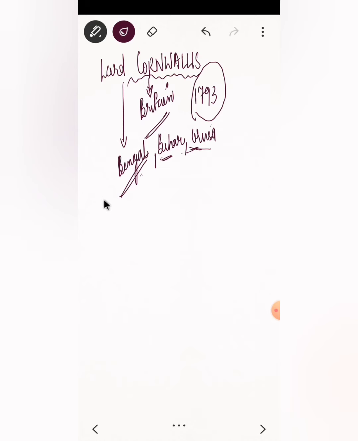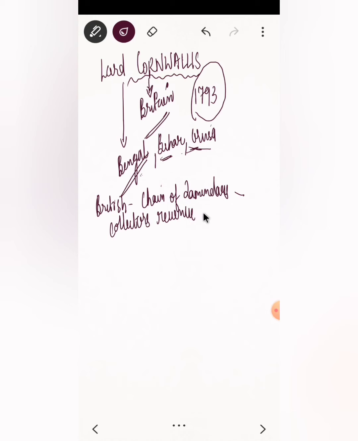Now we are coming on to it. What is the system? As I said, the British created a chain of zamindars. A chain of zamindars were created who were seen as the collectors of revenue. यानी कि इनका काम था कि इनको रेवेन्यू कलेक्ट करना है, किससे? पेजेंट्स से, राइट? इसके अलावा जमींदार को एक सेट ऑफ रोल्स भी दिए गए. सो जमींदार had to play a set of roles, they had to complete certain duties, right?